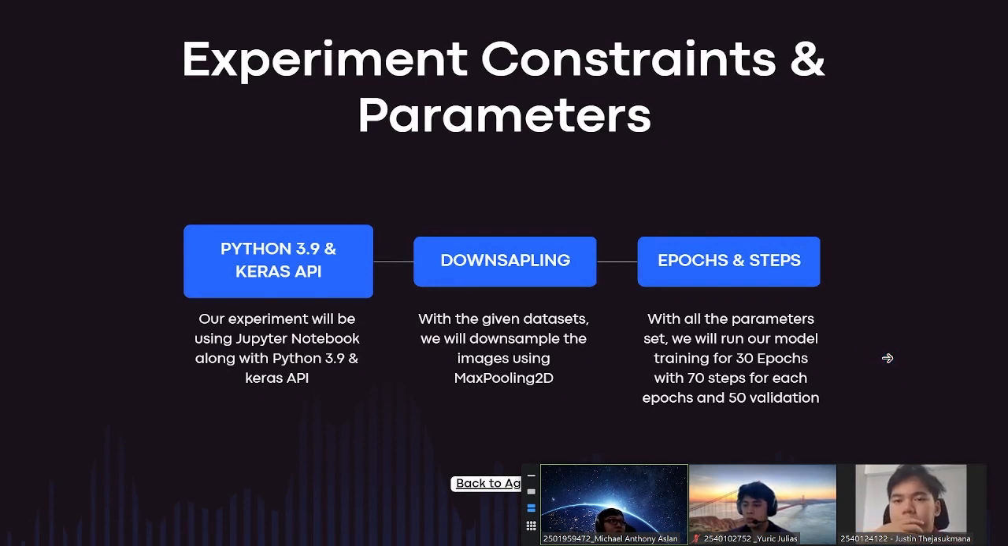The experiment constraints and parameters, there are three of them. First, we use Python 3.9 and Keras API. Our experiment will be using Jupyter Notebook along with Python 3.9 and Keras API. And then after that, we use the downsampling. With the given dataset, we will downsample the image using max pooling 2D. After that, we have epoch and step. With the parameters set, we will run our model training for 3 epochs with 70 steps for each epoch and 50 validation.